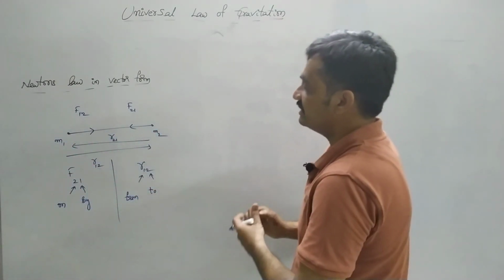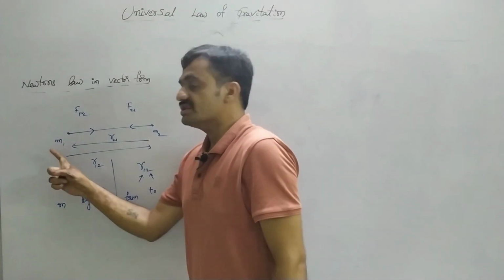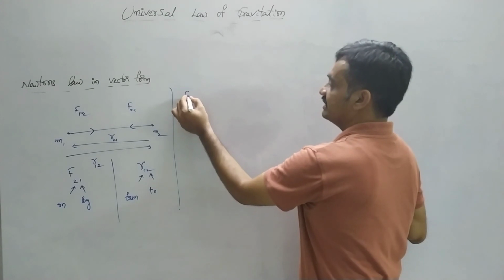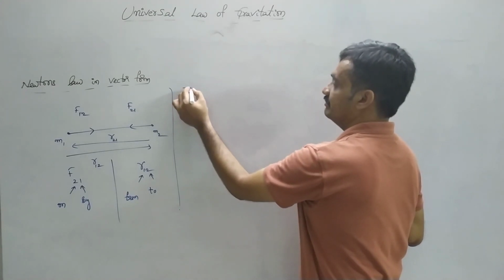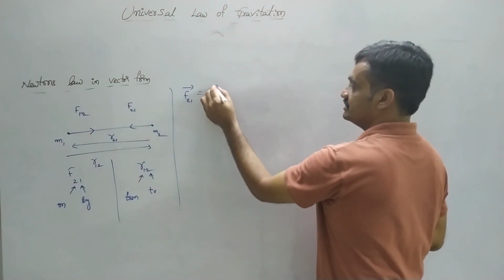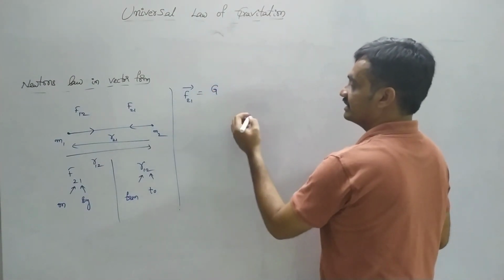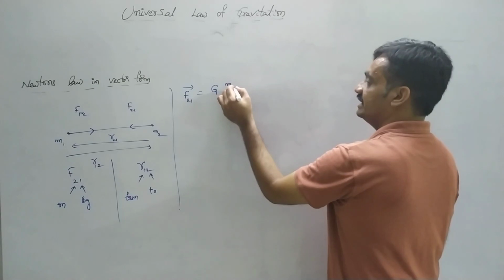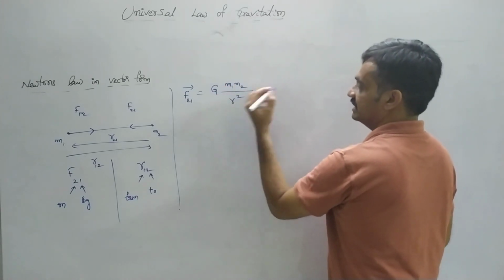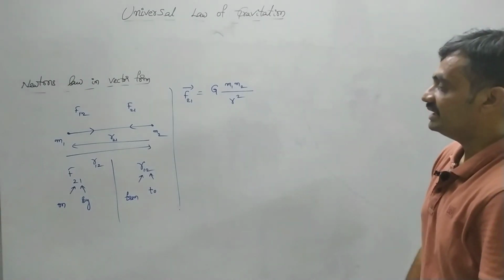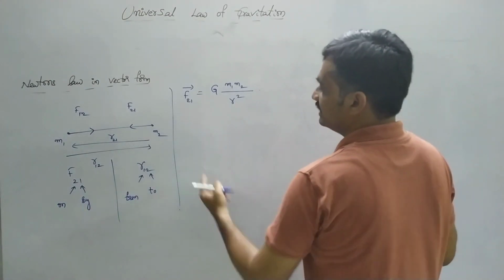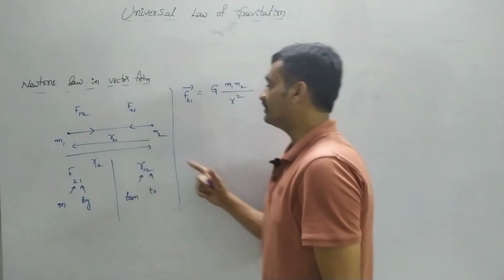Now we have to represent the force equation based on this distance. Then observe that F21 bar is equal to G into the product of the masses m1 m2 by r square, into, we have to represent the distance in terms of unit vector.